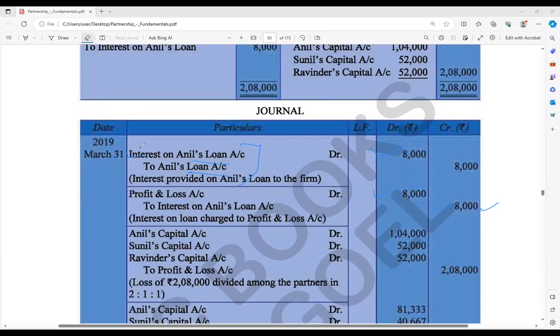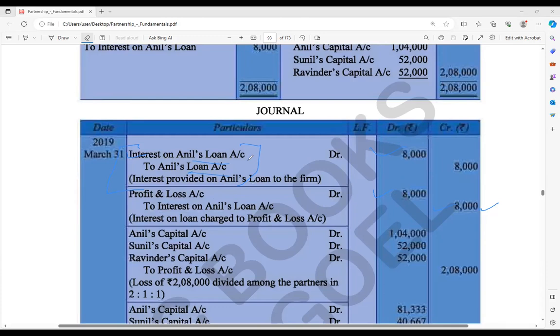Both entries, did you understand? Yes, sir. The first one also, you understood? First one, as per the ledger, we have not made it. As per Anil's loan, that interest we are giving to Anil. So that's why interest on Anil's loan account debit to Anil's loan.